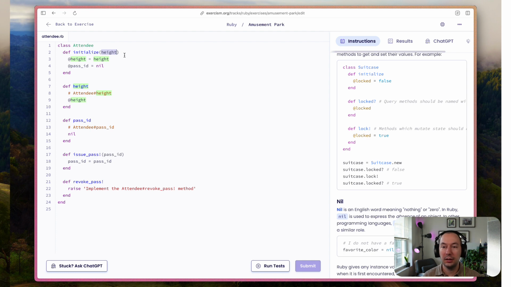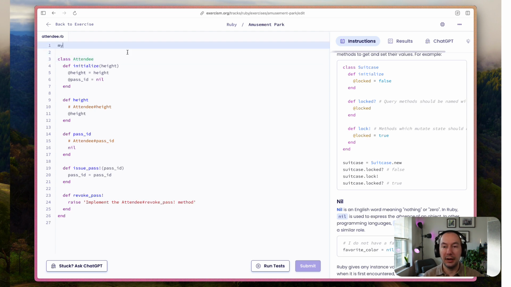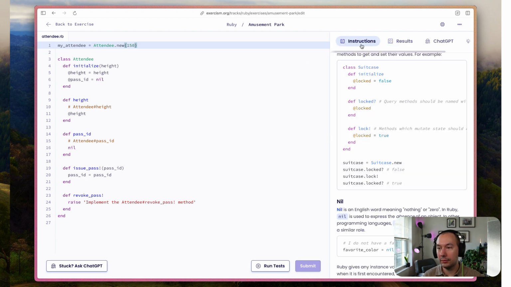When I create an attendee, so my attendee equals attendee.new, I'm sending it a height, right? 106, whatever the values are, 100, 106, 150. It's an amusement park, so it's probably centimeters or inches. Well, I don't think anyone's 150 inches tall, so probably centimeters.